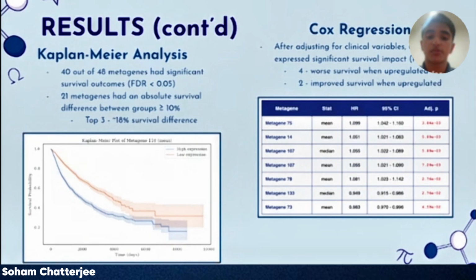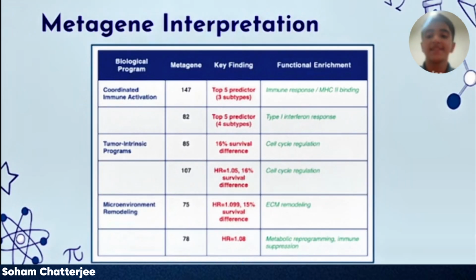Cox regression provided promising results as well. 6 metagenes showed statistically significant survival associations independently of the patient's clinical factors. Now, this is important because it shows that the genes themselves have an impact on survival. In the discussion, I'll go into depth on how the biological findings from the metagenes advance our understanding of immuno-oncology. I can't talk about every single metagene, so I'll highlight 6 important ones. These 6 were chosen because of their predictive and or prognostic value. They together represent 3 key biological themes.